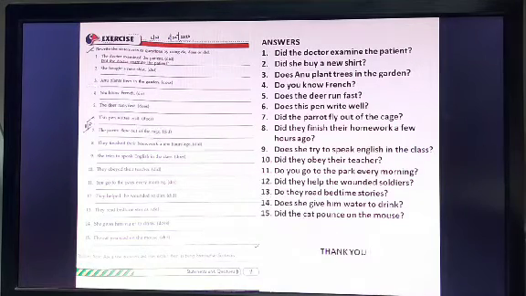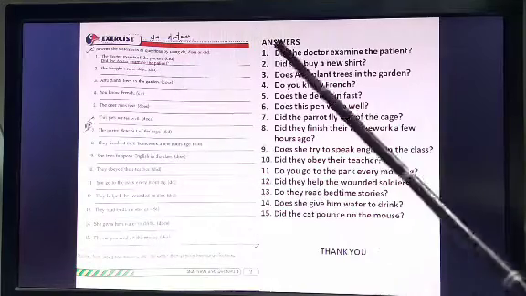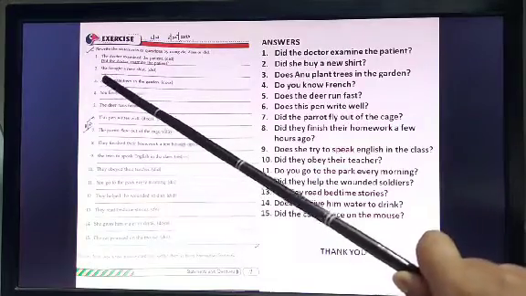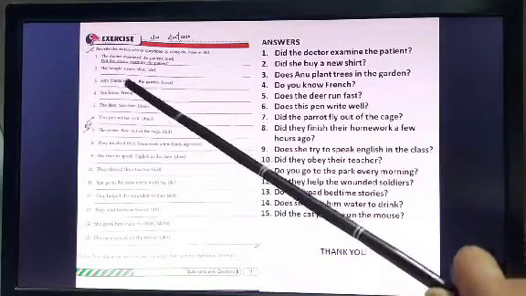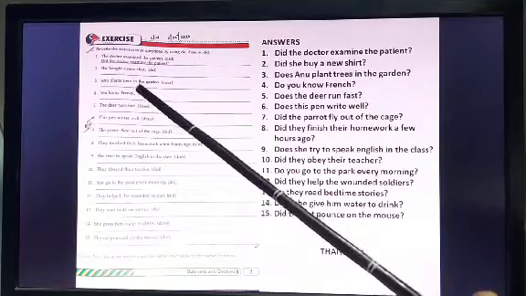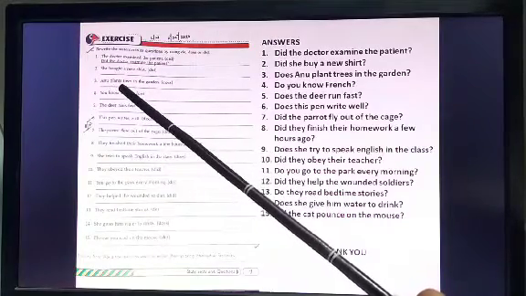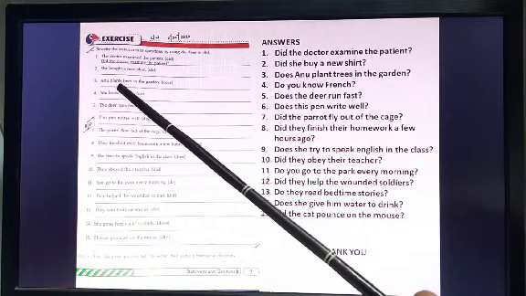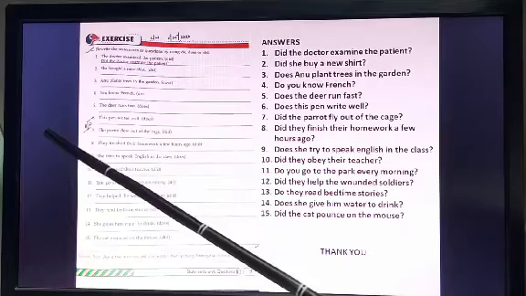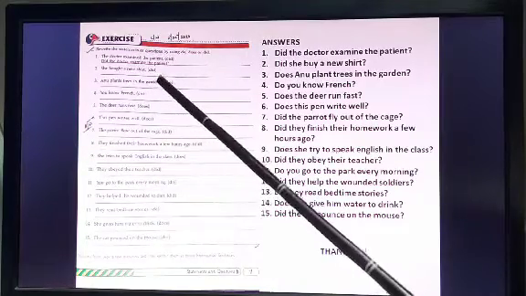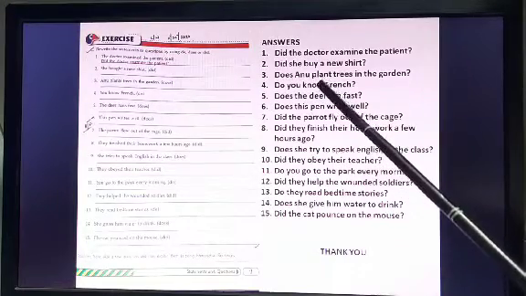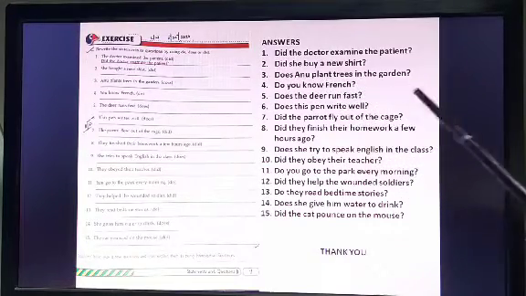She bought a new shirt. Did she buy a new shirt? Bought will become buy. Number 3. Anu plants trees in the garden. See, plants. So it is a present tense and plants is the verb. And we have to change it to interrogative with does. So it will be, does Anu plant? The S drops here. Trees in the garden.